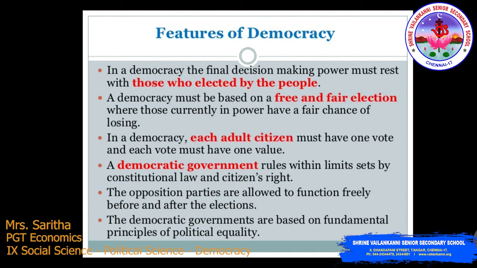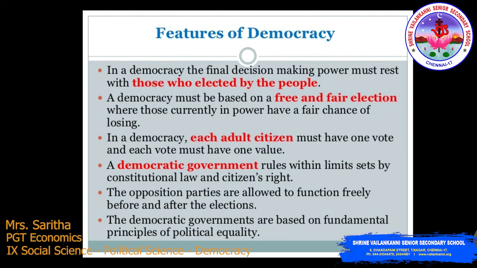Next, a democratic government rules within limits set by constitutional law and citizen rights. In this fourth feature, we are going to connect with Zimbabwe. So the opposition parties are allowed to function freely before and after the election. The democratic government is based on fundamental principles of political equality. So these are the features of democracy.